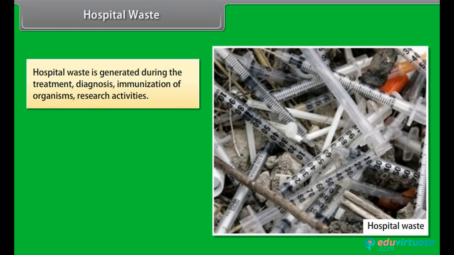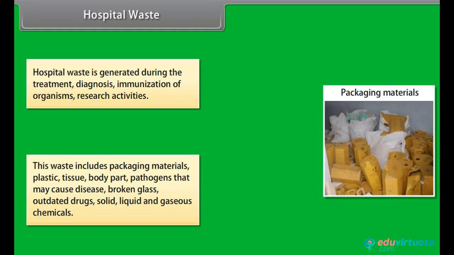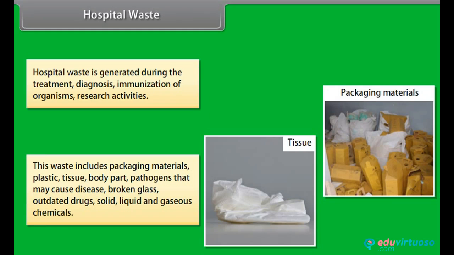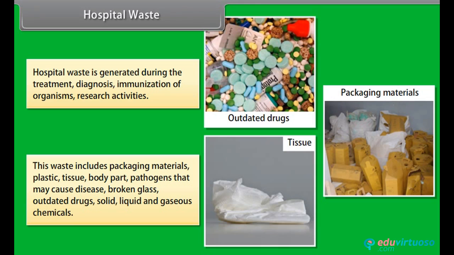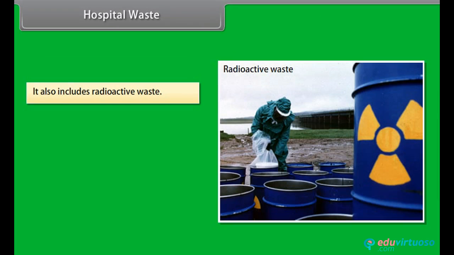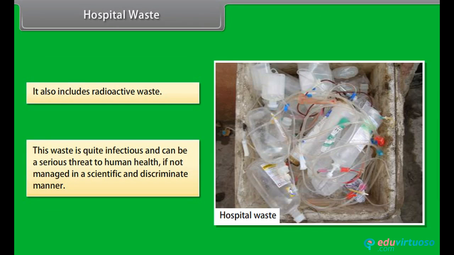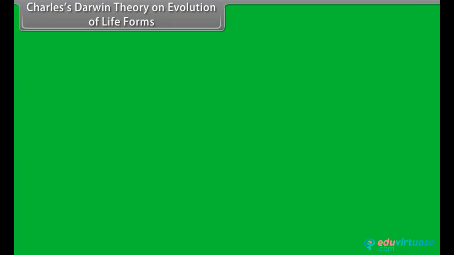Hospital waste. Hospital waste is generated during the treatment, diagnosis, immunization of organisms, and research activities. This waste includes packaging materials, plastic, tissue, body parts, pathogens that may cause disease, broken glass, outdated drugs, and solid, liquid and gaseous chemicals. It also includes radioactive waste. This waste is quite infectious and can be a serious threat to human health if not managed in a scientific and discriminate manner.